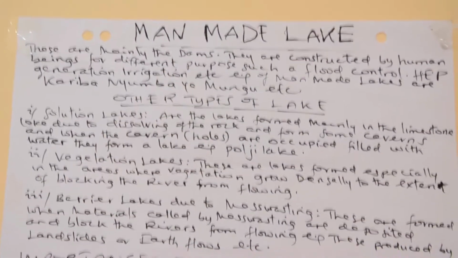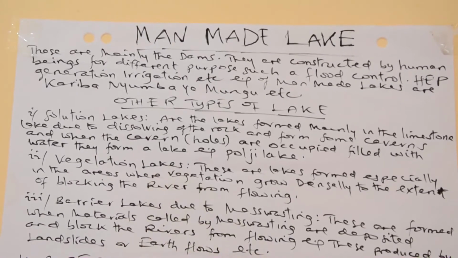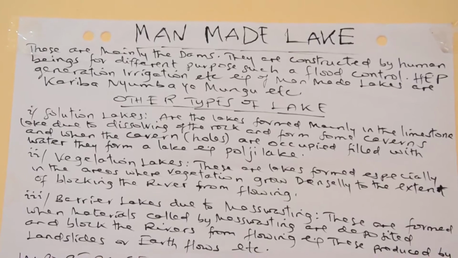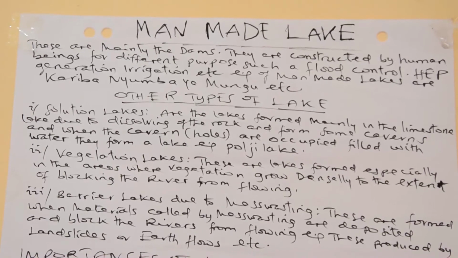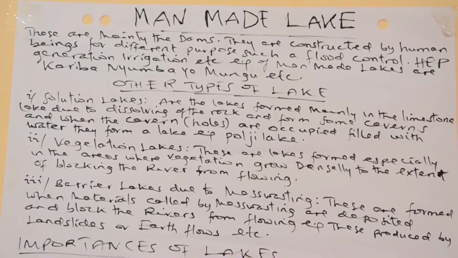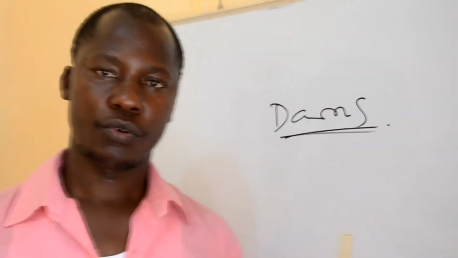But you have to remind yourself that some man-made lakes like dams are larger in nature than natural lakes. For instance, Nyumba ya Mungu dam, which is located in Mwanga, in Kilimanjaro or Moshi.